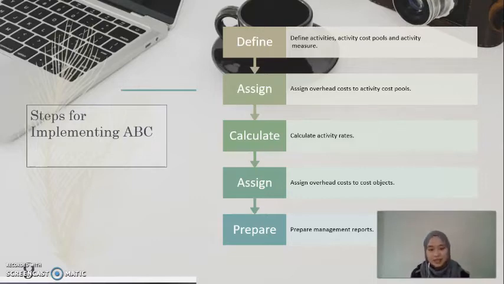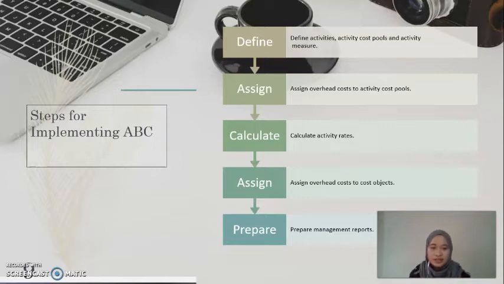The next step is to calculate activity rates. This step is done by dividing the estimated overhead costs by the estimated level of cost driver activity for each activity. All weighting must be added at this step. For instance, production labor hours should be in terms of weighted labor rate including benefit costs.